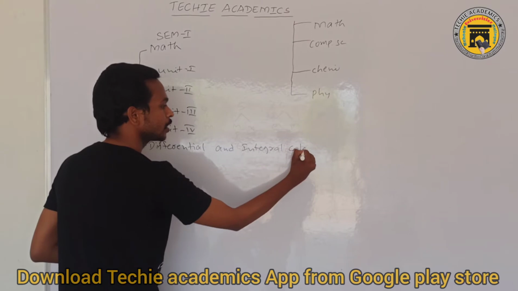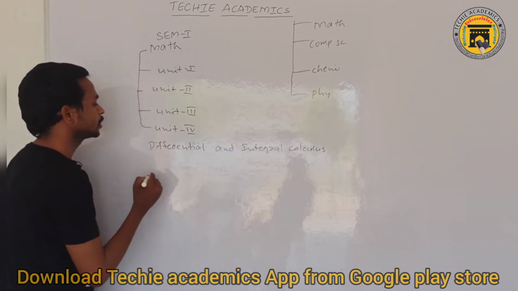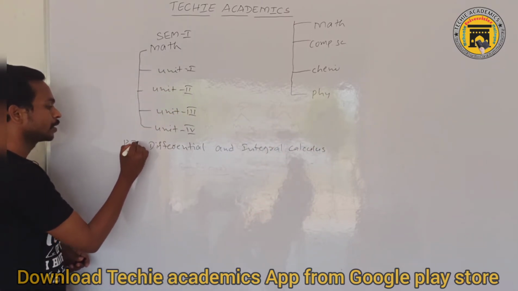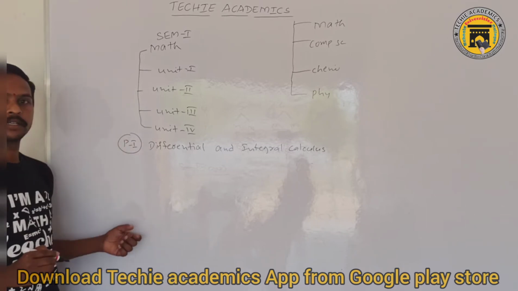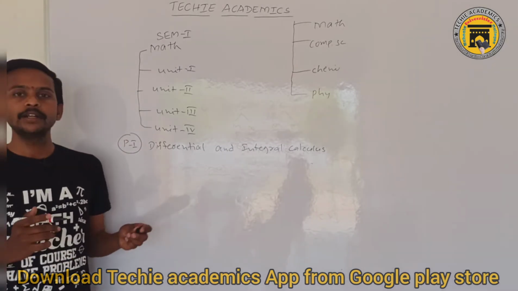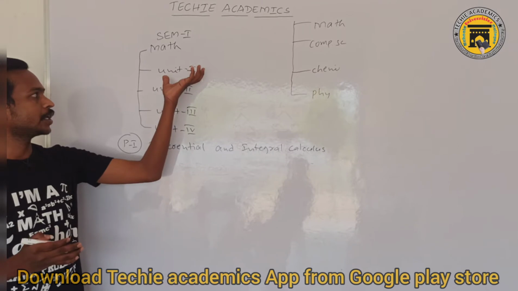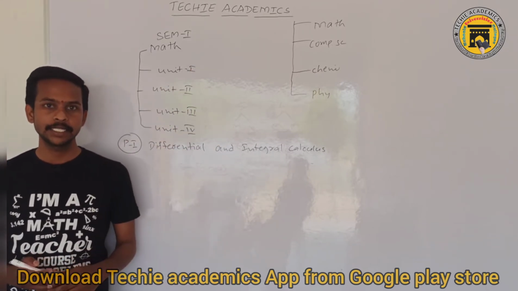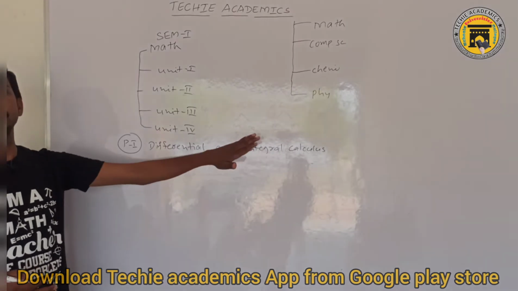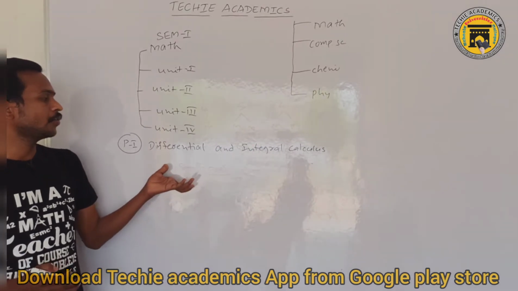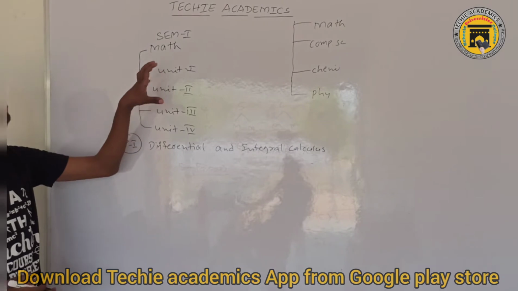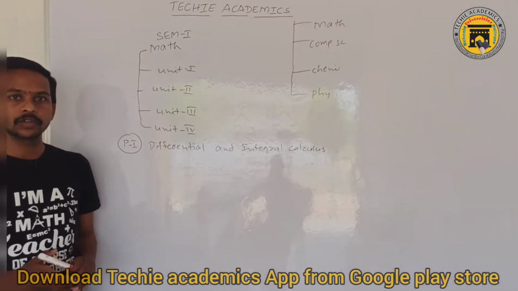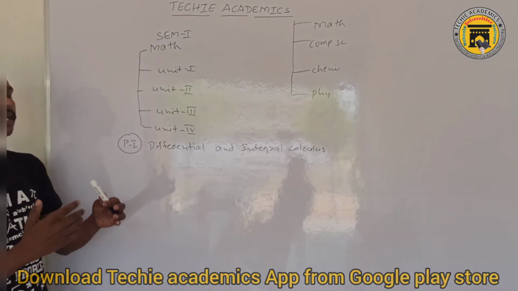Differential and integral calculus is Paper 1, Sem 1 mathematics. In this paper you have 4 units, and in those 4 units we have some subtopics. What topics are important to get a good score?